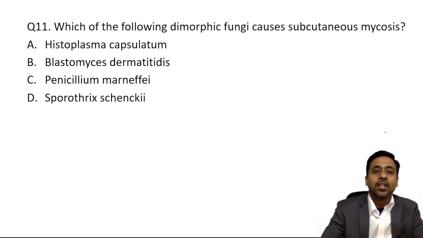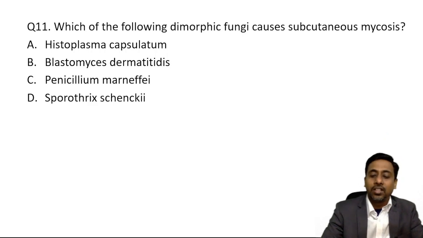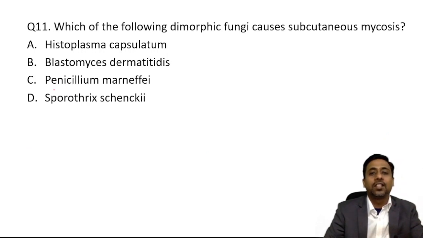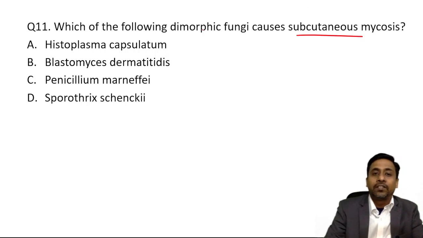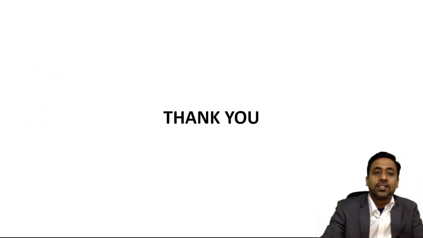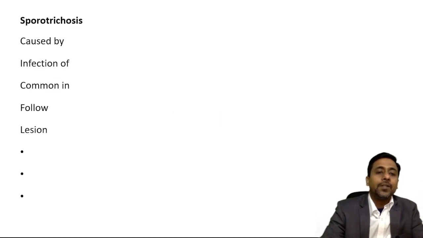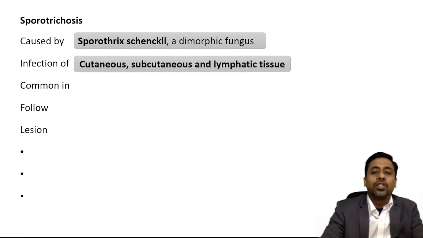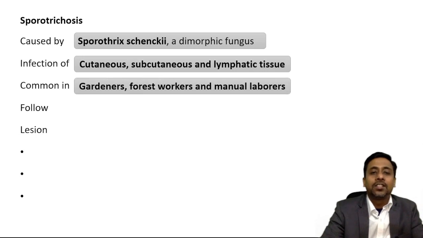Which of the following dimorphic fungus causes subcutaneous mycosis? Histoplasma capsulatum, Blastomyces dermatitidis, Penicillium marneffei, Sporothrix schenckii. The subcutaneous mycosis dimorphic fungus is Sporothrix schenckii. It causes sporotrichosis, which is an infection of cutaneous, subcutaneous and lymphatic tissue. It is common in forest workers, gardeners and manual laborers, and usually follows minor trauma